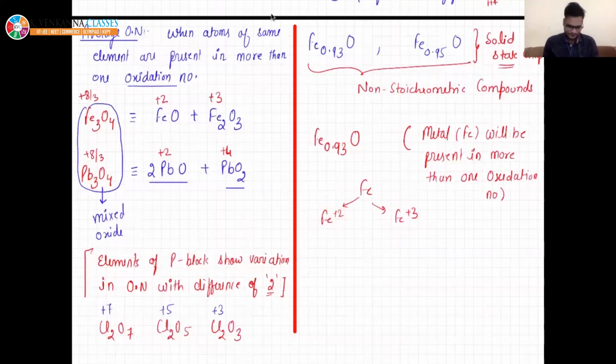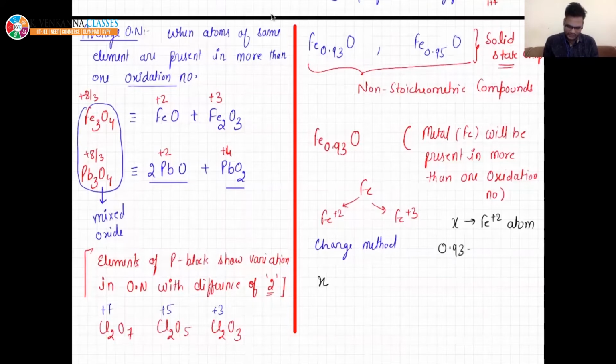So we can apply the charge method. We have already studied that the charge on any compound is the summation of the individual oxidation numbers, and for any compound the total charge will always be 0, right? Let's assume there are x Fe+2 atoms.